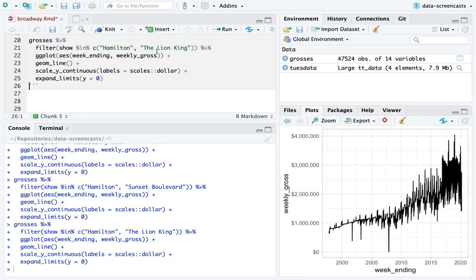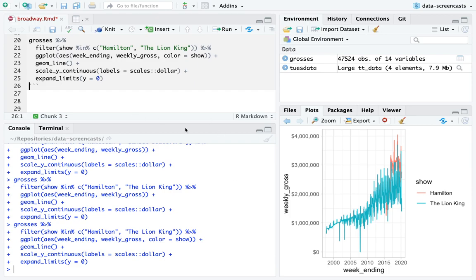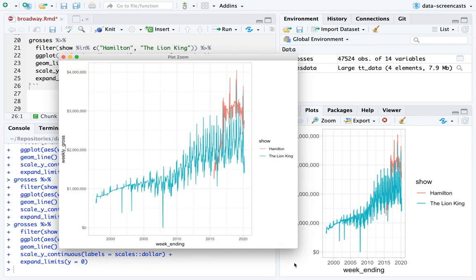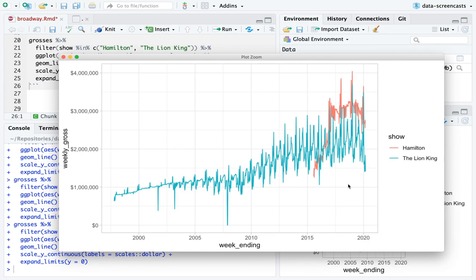The Lion King. Oh, what I neglected to do, you might have seen it, was say color equals show, and you distinguish these shows. So one thing we actually see that's interesting is weekly gross for The Lion King has some kind of periodicity. It spikes in particular months. Probably, I'm going to guess, the summer months. The tourism season probably goes down something like the end of each year. I'm not exactly sure. But the idea is there's periodicity.